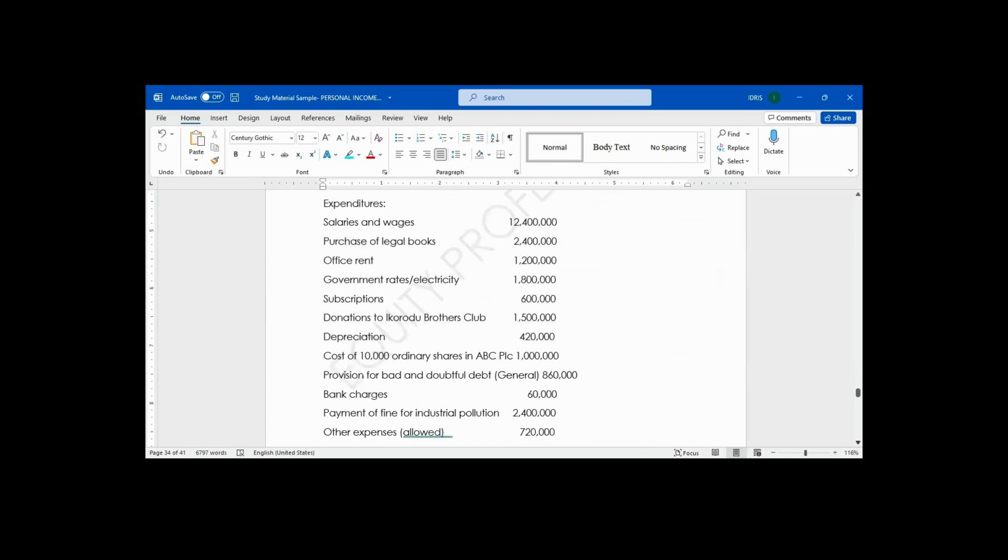Subscription, 600,000. Donations to Ikorodu Brothers Club, 1,500,000. Depreciation, 420,000. Cost of 10,000 ordinary shares in ABC PLC, 1 million. Provision for bad and doubtful debts, general, 860,000. Bank charges, 60,000. Payment of fine for industrial pollution, 2.4 million. Other expenses allowed, 720,000.